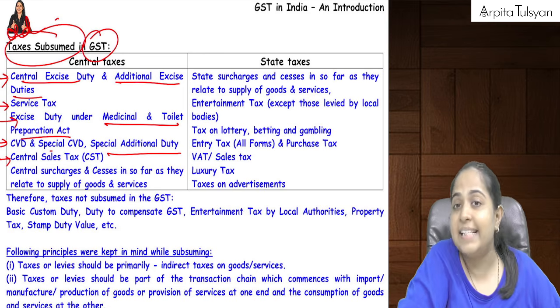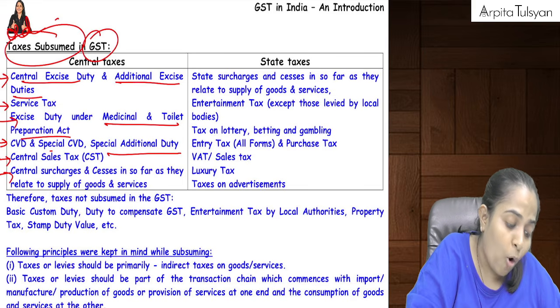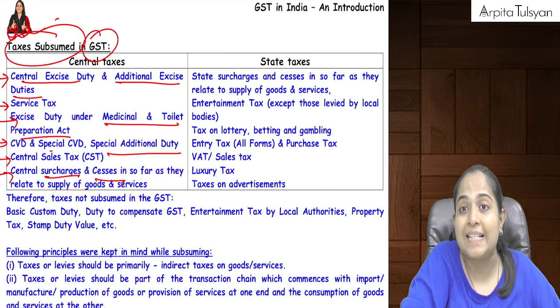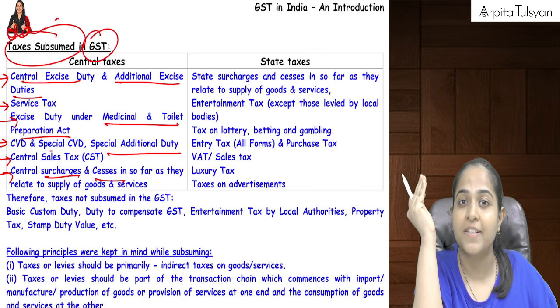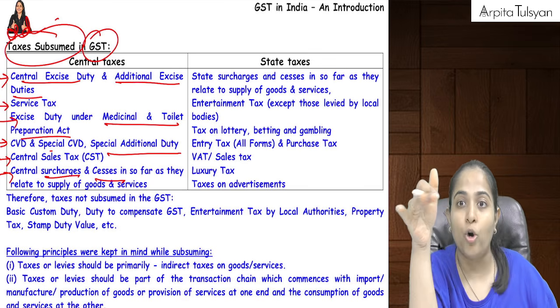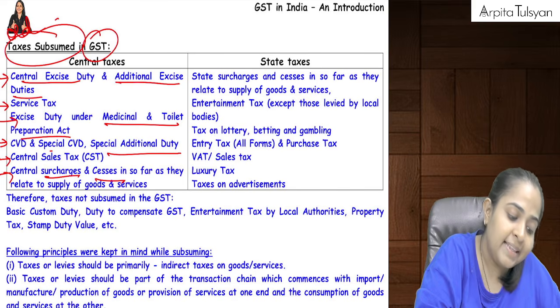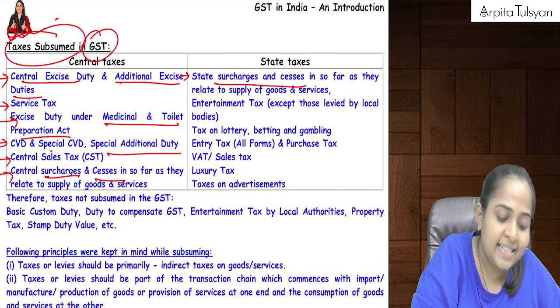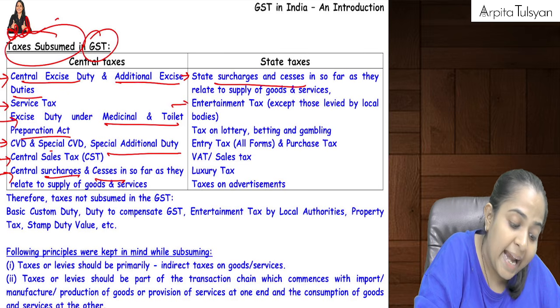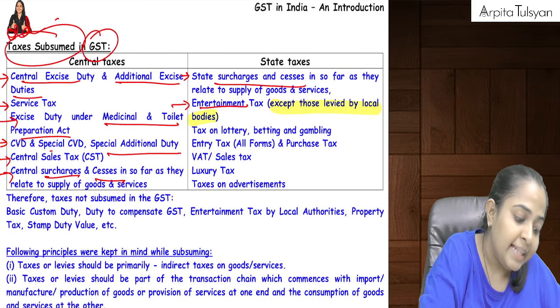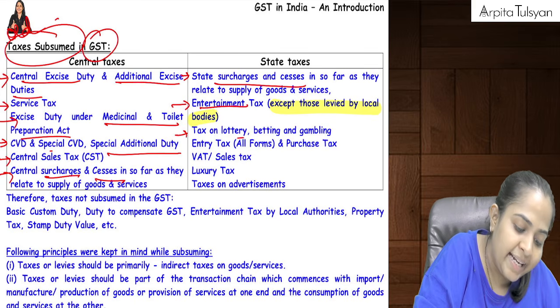Then central sales tax, CST, is gone. Then all the surcharges and cesses. Just like in income tax you have surcharge and cess, we had it in the old law also, so even that is gone. Then at state level, your state surcharge and cess is gone. Your entertainment tax is gone, but something is left, I'll come to that again. Then your tax on lottery, betting, gambling is gone.